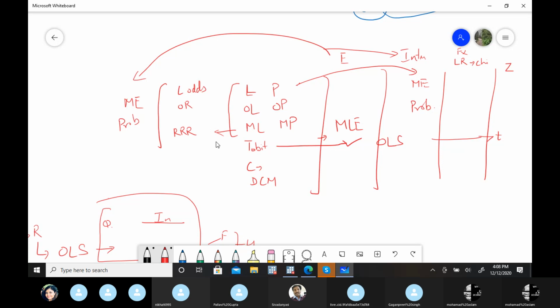For OLS, we know the function is the summation of squared residuals, right? But not in MLE. Here we have a log likelihood that we have to maximize. So try to do some derivation for these two models, then you will get some in-depth knowledge about the estimation process. And be careful when you interpret your results.